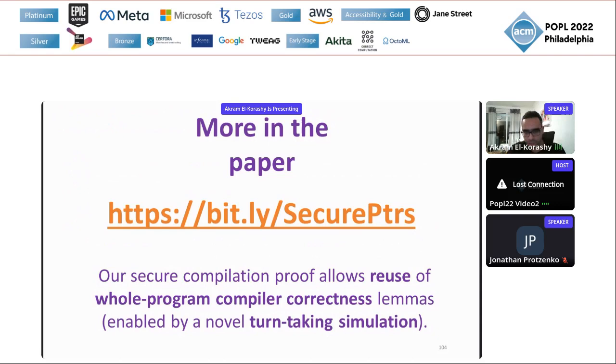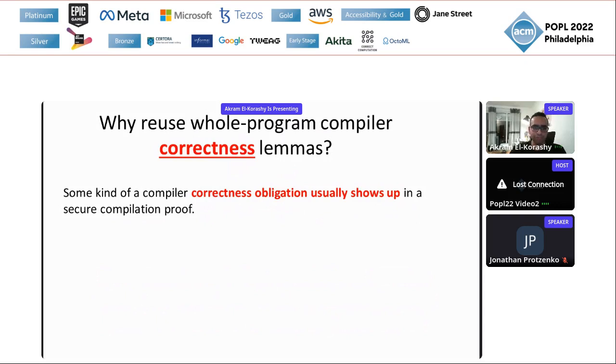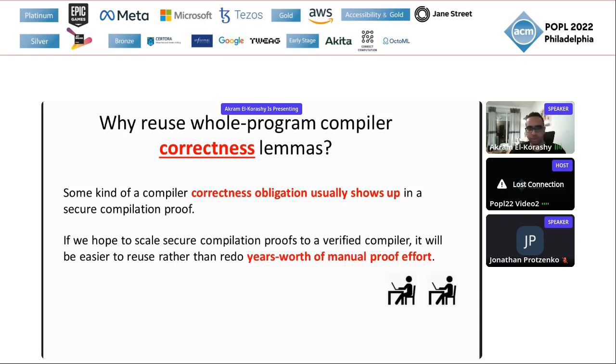And just to highlight one more thing from the paper, our secure compilation proof also allows reuse of whole program compiler correctness lemmas. This is enabled by what I'm calling a novel turn-taking simulation relation. So just very quickly to motivate, why do we want to reuse whole program compiler correctness lemmas? Well, in any case, some kind of correctness obligation usually shows up in a secure compilation proof, and proving such correctness of a compiler is years worth of manual proof effort.